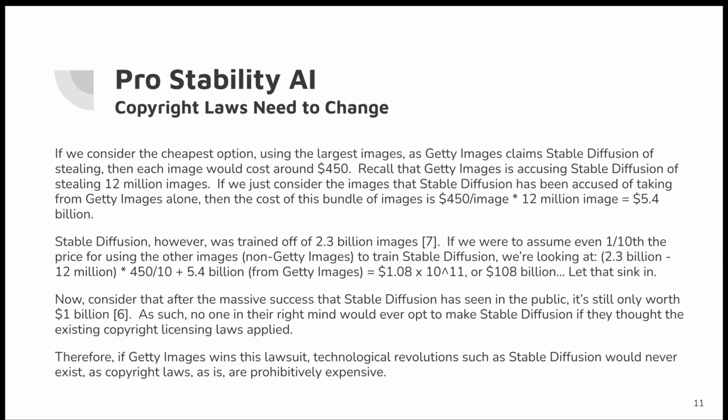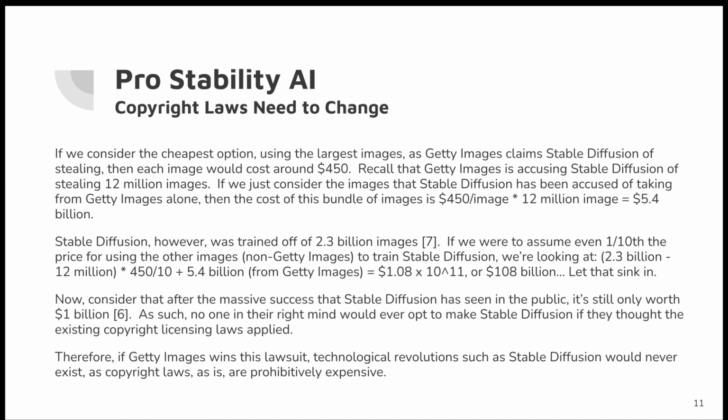If we consider the cheapest option using the largest images, as Getty Images claims Stable Diffusion of stealing, then each image would cost around $450. Recall that Getty Images is accusing Stable Diffusion of stealing 12 million images. If we just consider the images that Stable Diffusion has been accused of taking from Getty Images alone, then the cost of this bundle of images is $5.4 billion.